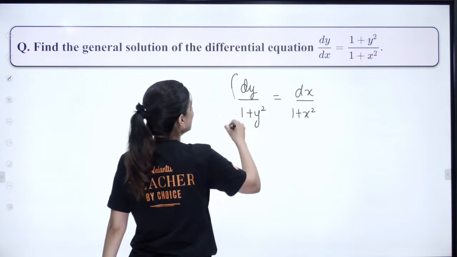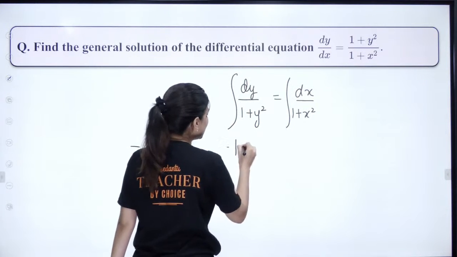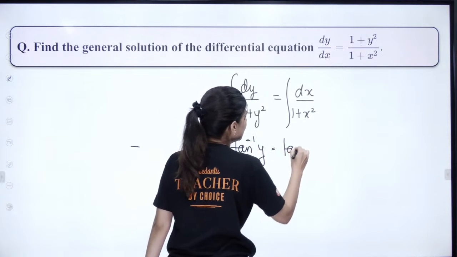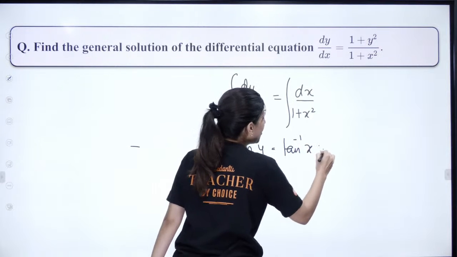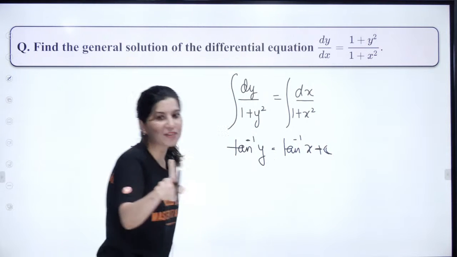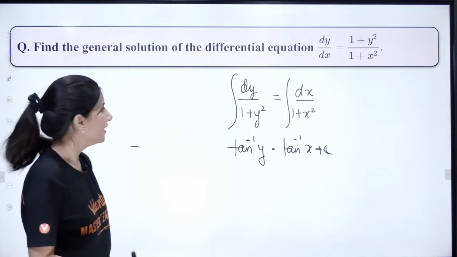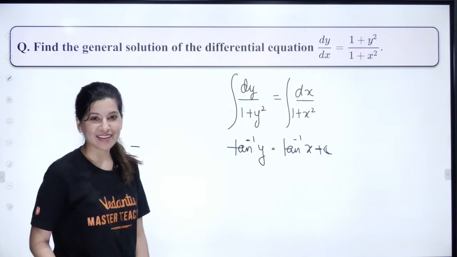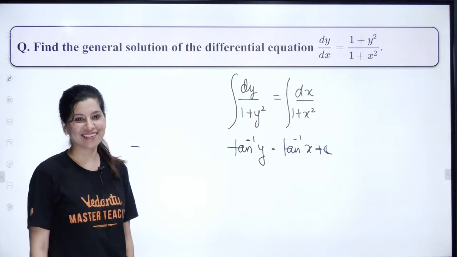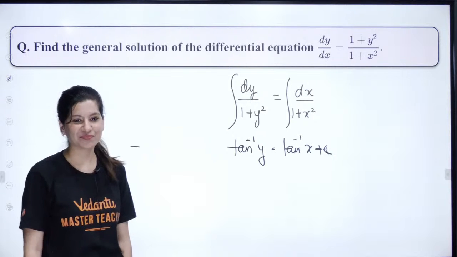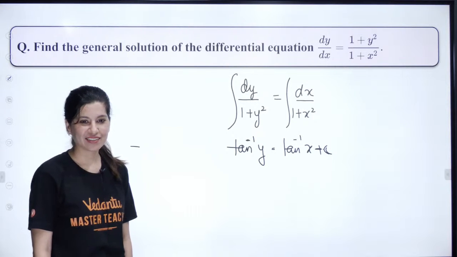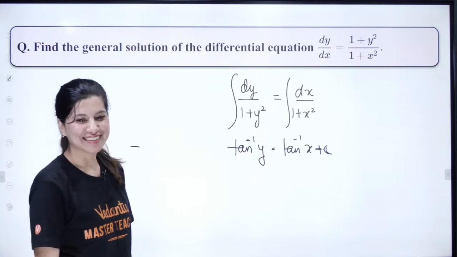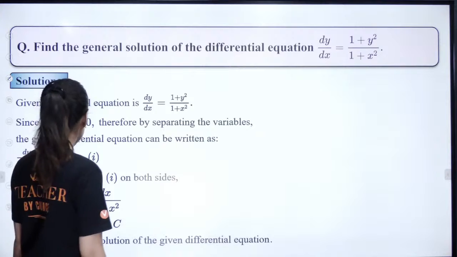Okay, so variable separable. So we can see 1 plus y square, so tan inverse y is equal to tan inverse x plus constant of integration. Please do not forget, that's how it is. Done. Tan inverse y. Tan inverse, right? So this is the final tan inverse.